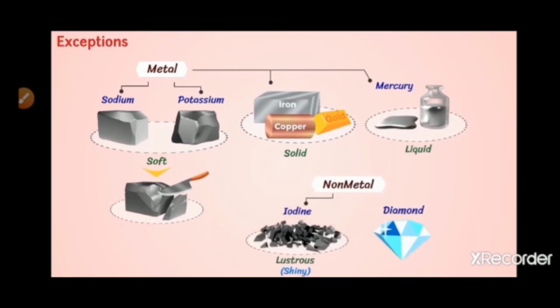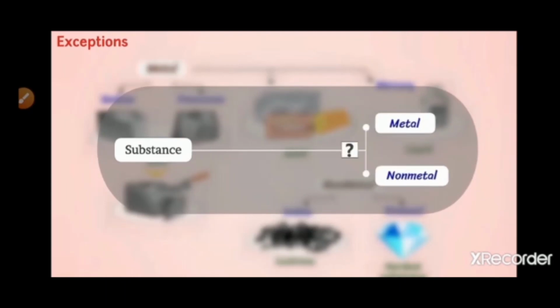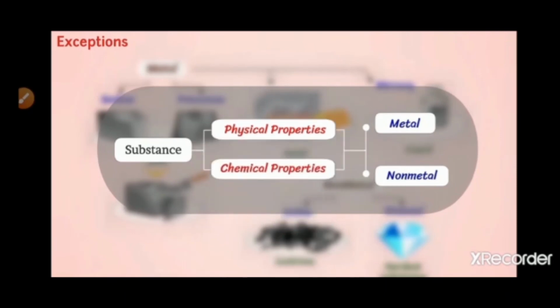And a non-metal which is lustrous is iodine. And diamond is the hardest substance, which is a non-metal. That means, depending upon the physical properties, we can't classify a substance into a metal and non-metal. There is a need for a detailed study of the chemical properties of the substances also for classifying them into metals and non-metals. The chemical properties of metals and non-metals will be discussed in the next class.